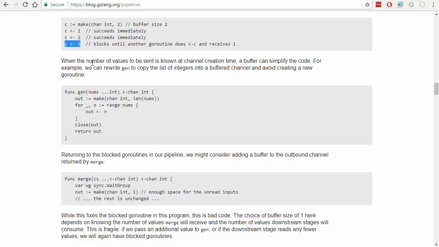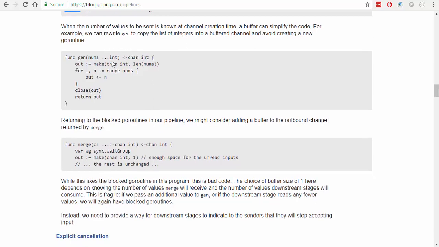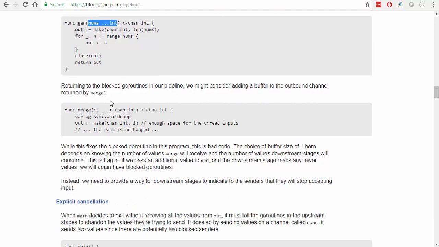When the number of values to be written is known, you create a buffer, right? So, for example, we can rewrite gen to copy the list of integers into a buffer channel and avoid creating a new Go routine. So we know how many integers we want to have because we know this. So we make a channel that big, and then we just pump it right in there. Close it and return it. Okay, so we're not going to be doing any more publishing on here, so that's fine.